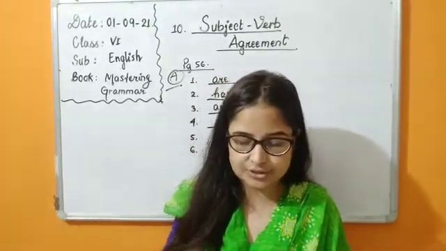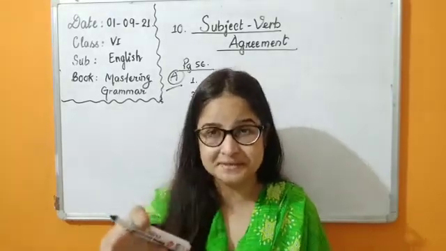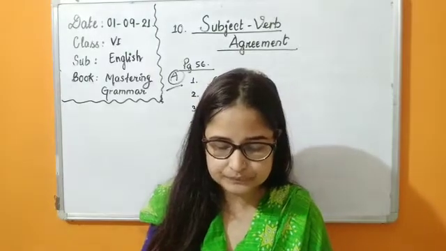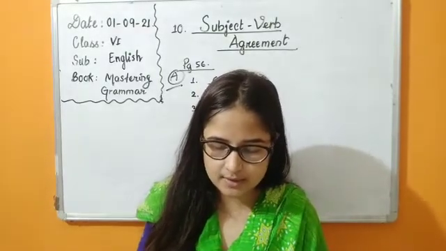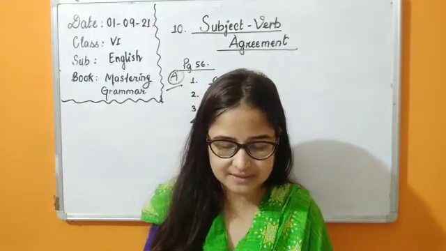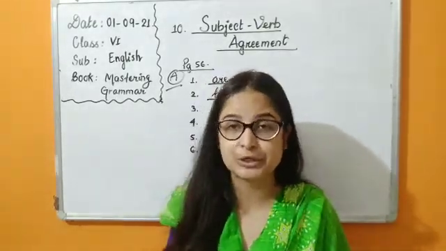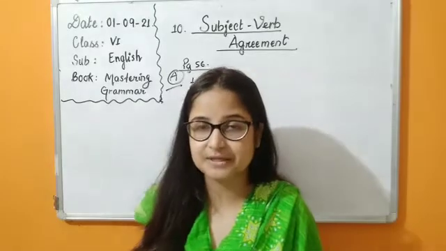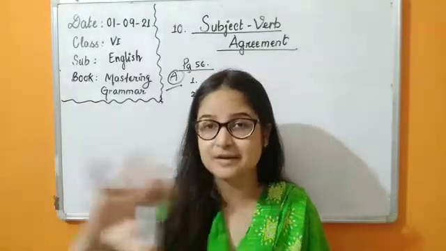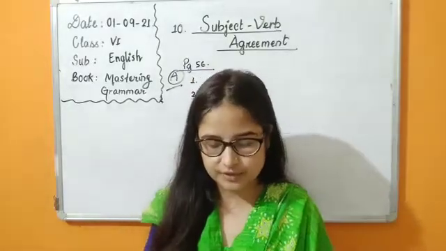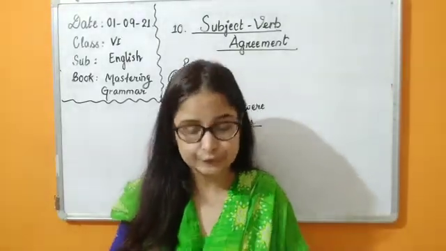Either of the two children is sick. We are talking about choices here. Either of the boys, either him or the other one. So each of the boys is talented. So each, either, neither, everyone will also take singular verbs only. Everyone is ready to leave. Everyone, we are talking about everyone, but we are talking as a collective. We are talking about them together. So we know that they will be taking singular verbs.